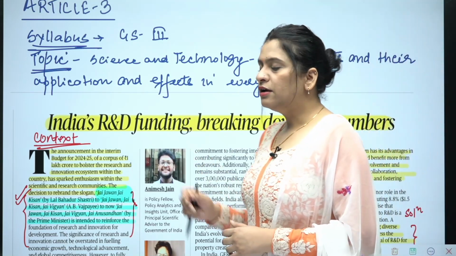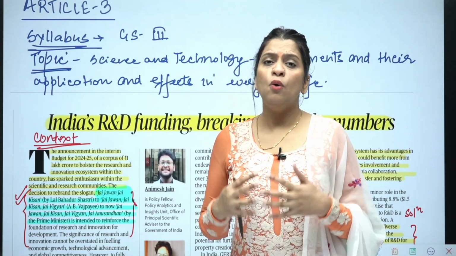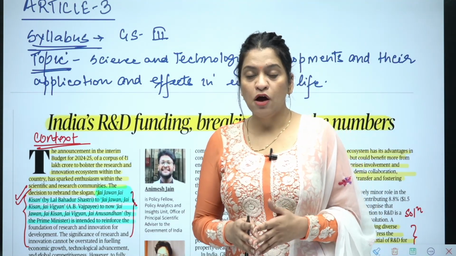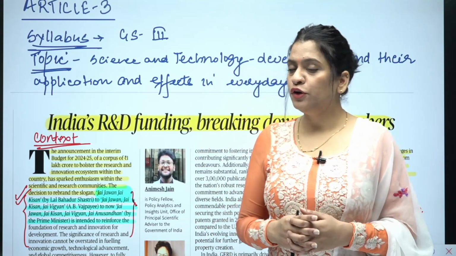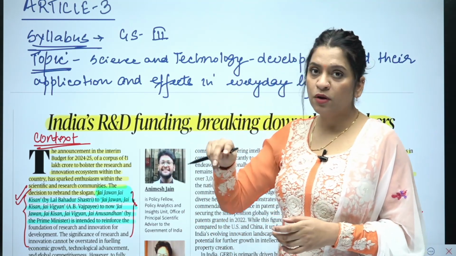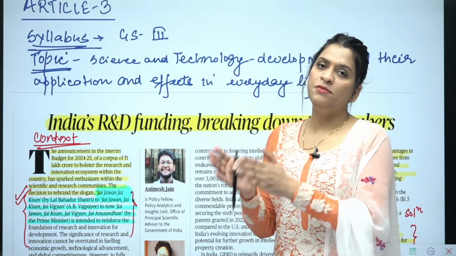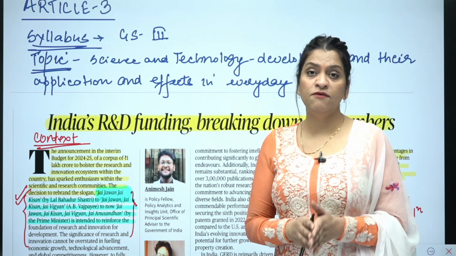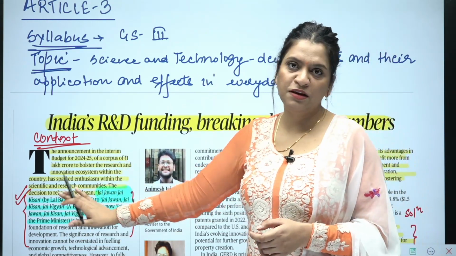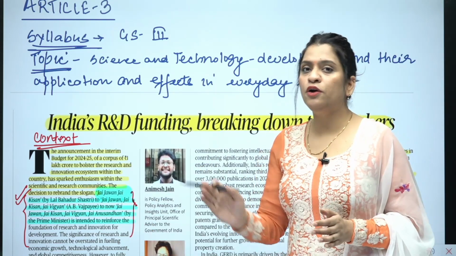Now this article talks about the data and the facts about what the funding is, how much is being spent in India on R&D, what is the benefit of spending more on R&D, and what the slogan was, starting from Lal Bahadur Shastri, Jai Jawan, Jai Kisan, to the Prime Minister recently, Jai Jawan, Jai Kisan, Jai Vigyan, Jai Anusandhan. Okay, so this context has been given, this slogan has been given, and how the slogan evolved over time.